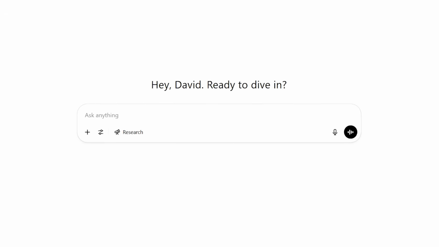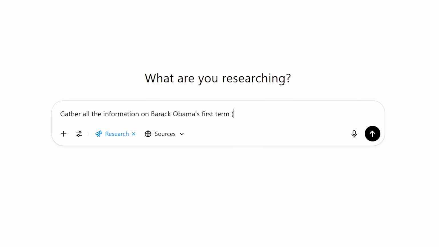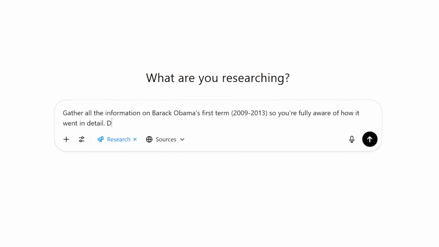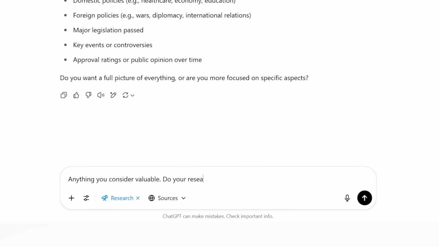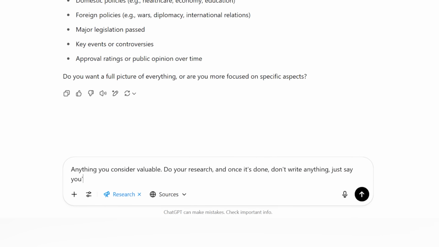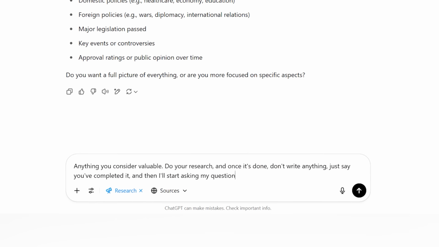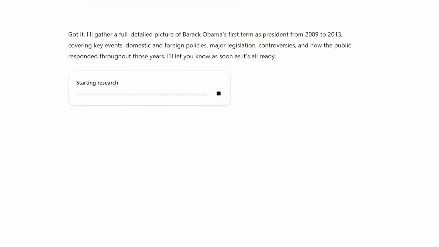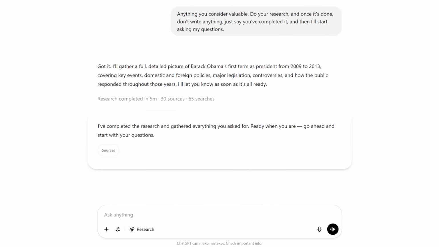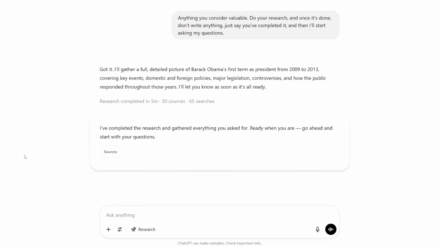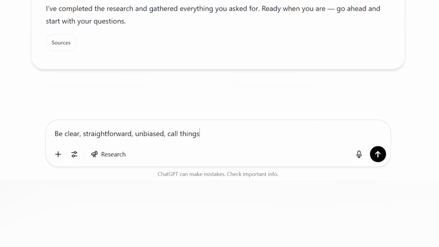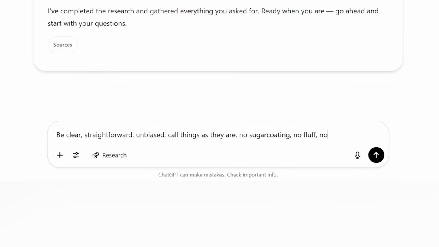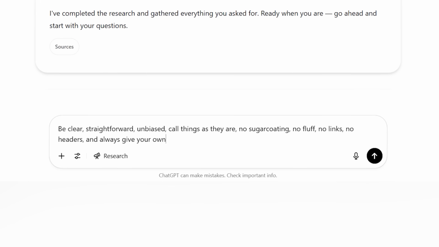And here we are. Now I want ChatGPT to pull absolutely everything on Obama's first term, just to make sure that it knows every single move he made and can give us proper analysis. It might take about 10 or even 20 minutes, so we'll just have to wait. It's crazy how time flies. Anyway, the research is done and now we're ready to get started. As always, it has to be clear, straightforward, unbiased, no sugarcoating, no fluff. You know how it goes.